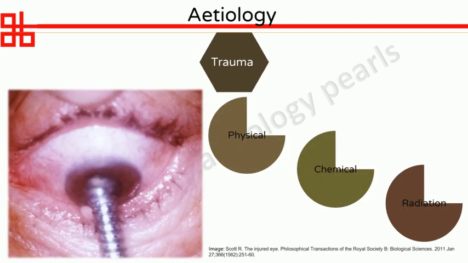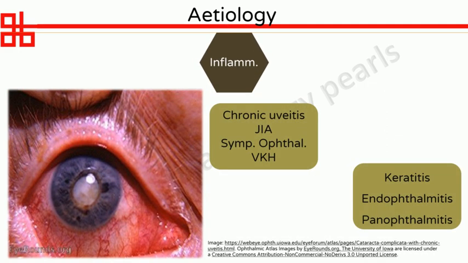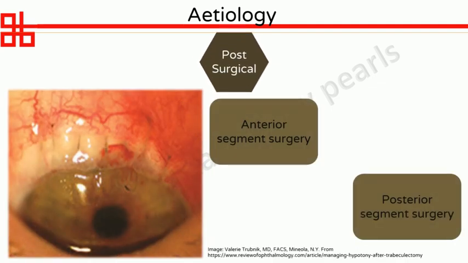Trauma in any form. Physical trauma may be a closed globe injury or open globe injury with or without an intraocular foreign body. Among inflammatory causes are chronic uveitis, especially including but not restricted to uveitis in juvenile idiopathic arthritis, sympathetic ophthalmitis, Vogt-Koyanagi-Harada syndrome, among others, and infective conditions like keratitis, endophthalmitis, and panophthalmitis if not responding to treatment. The picture shows a chronic uveitis with complicated cataract.